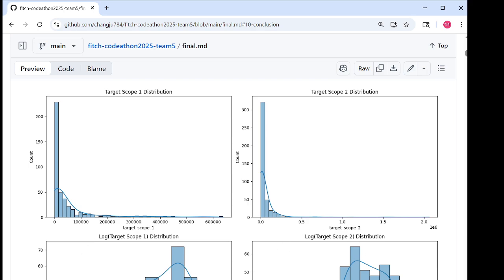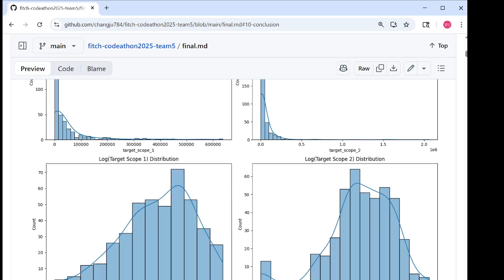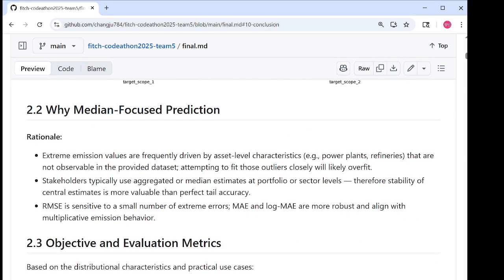That being said, we wanted our model predictions to be robust to outliers, which also aligns with the interest of stakeholders aggregating sectors at the portfolio level. That makes our primary objective MAE instead of RMSE, because tail outliers would dominate the loss otherwise.